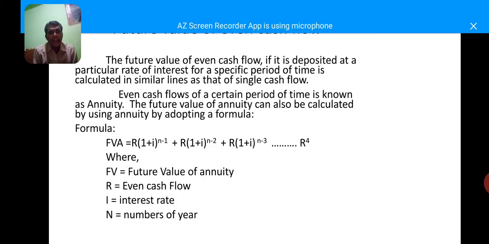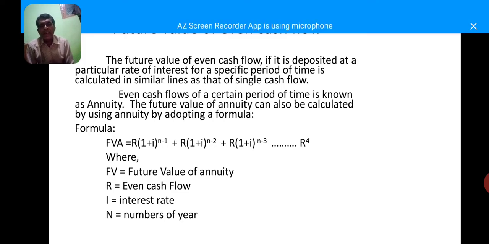In order to calculate the future value of an asset with simple annual interest for a single cash flow, it is calculated with the help of the following formula.